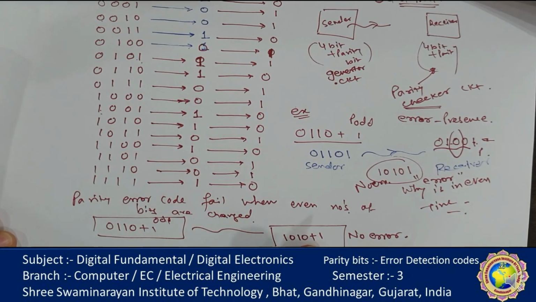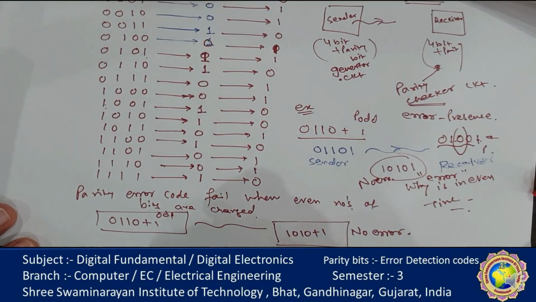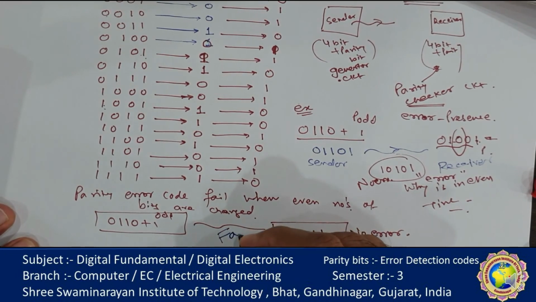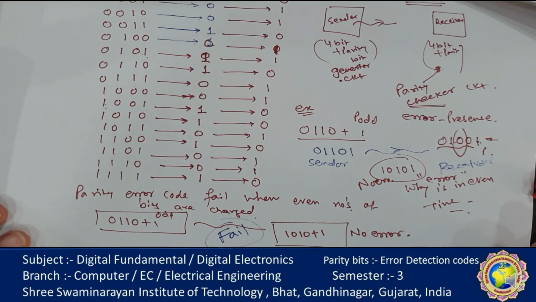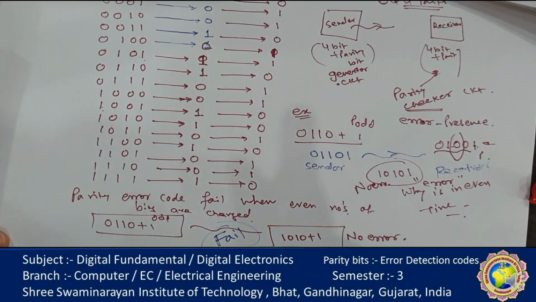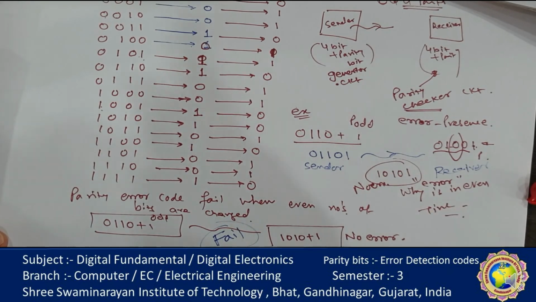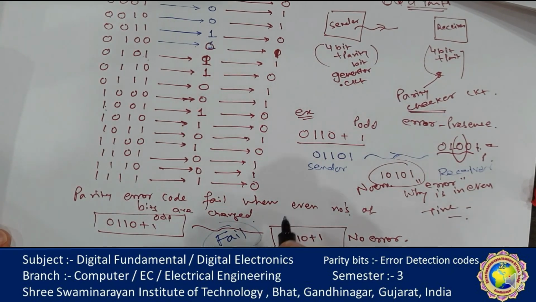So the calculation is matched, but the parity cannot detect the error. The parity method detects the presence of 1, 3 or any odd number of errors, but if an even number of errors are there, the parity error detection code fails. Remember that.